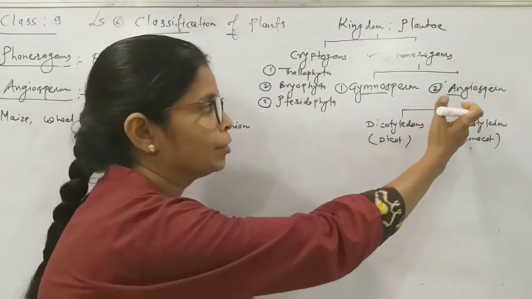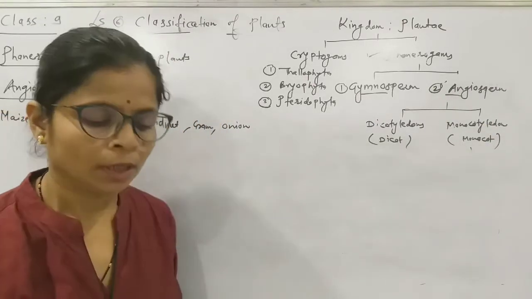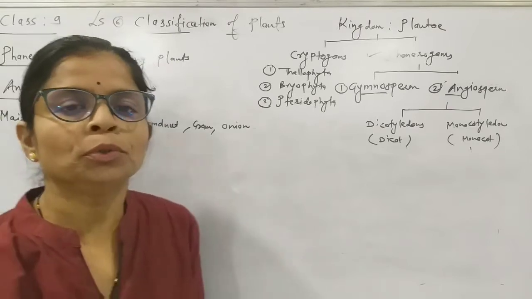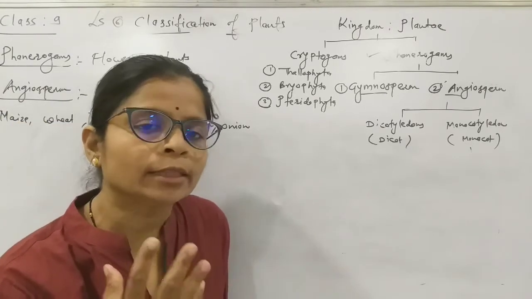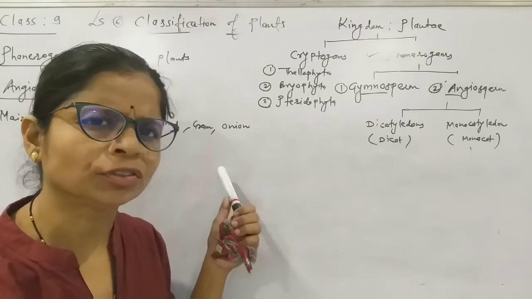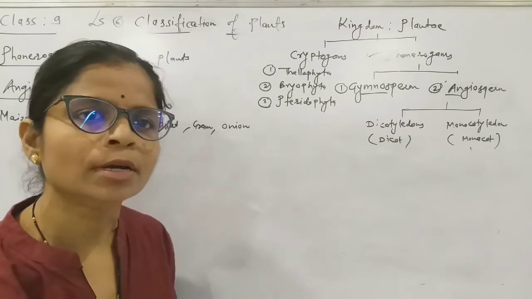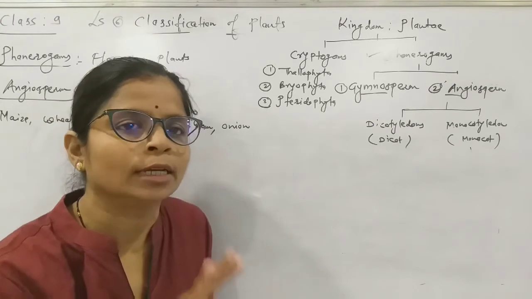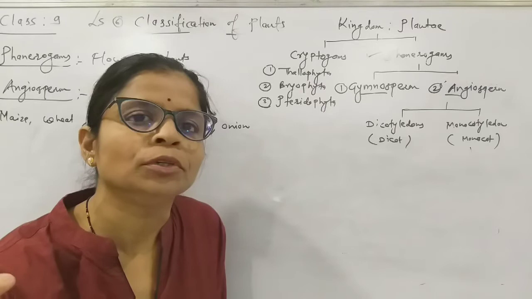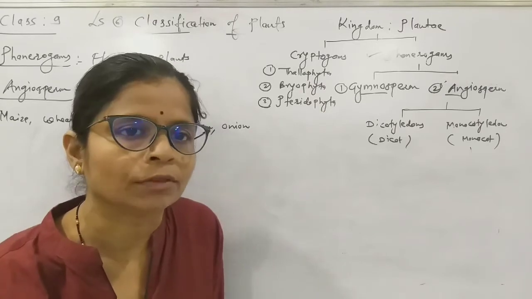So this is the process of reproduction in gymnosperms. Now we will start with the angiosperms. For learning angiosperms, we have to do a small activity. Take the seeds of maize, wheat, jowar, mustard, onion, groundnut, gram, and keep all these seeds in water to soak for 8 to 10 hours.